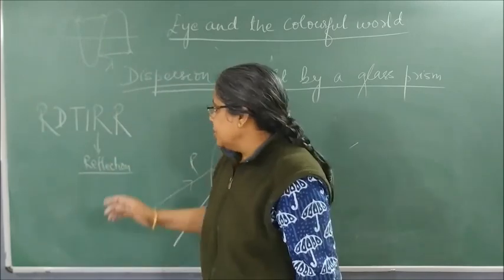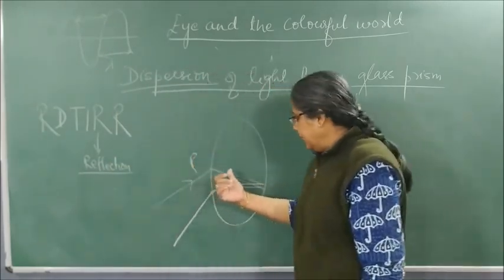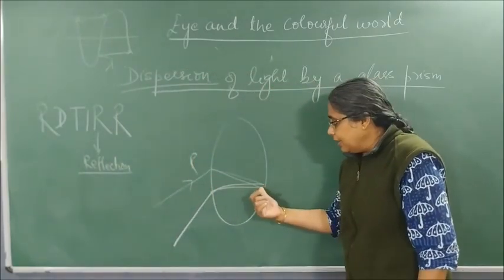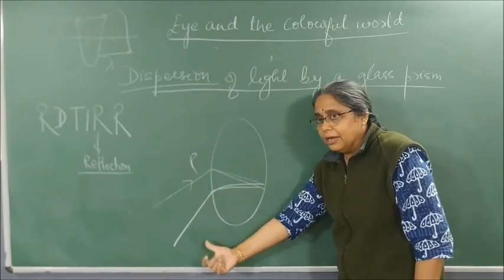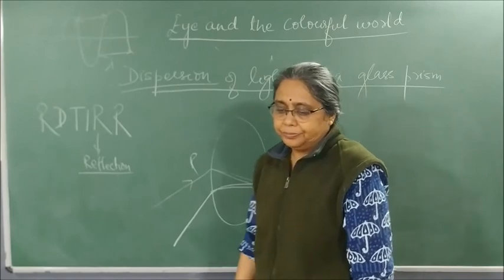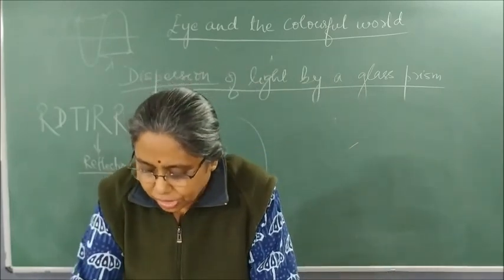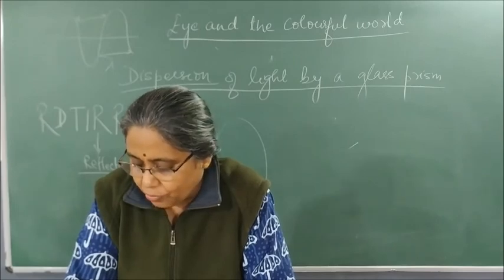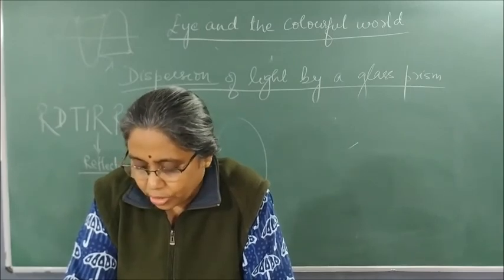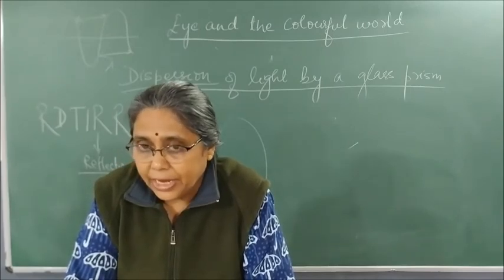Correct? First it refracts, then it disperses, then there is total internal reflection, and then again refraction. You can also see a rainbow on a sunny day when you look at the sky through a waterfall or through a water fountain with the sun behind you.